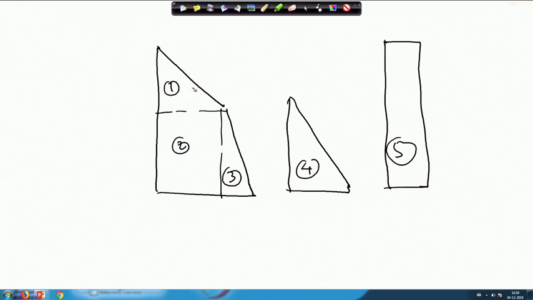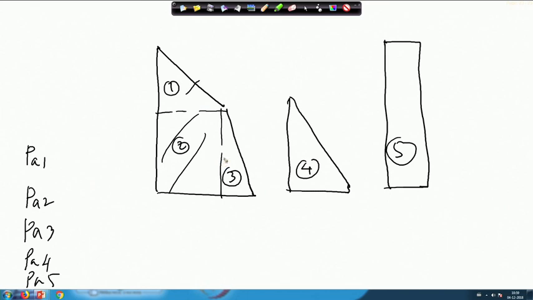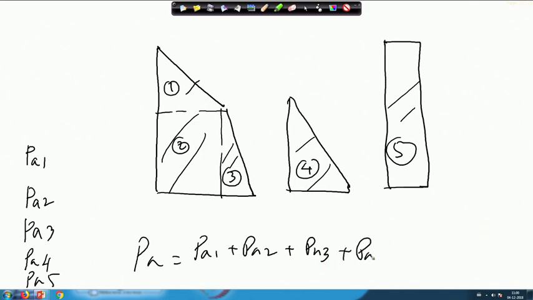You have to find out first of all P_A1, then P_A2, then P_A3, P_A4 and P_A5. So, P_A1 is what? Nothing but the area of this diagram, P_A2 means the area of this diagram, P_A3 is the area of this diagram, P_A4 is this diagram, P_A5 is this. So, P_A finally will be equal to P_A1 plus P_A2 plus P_A3 plus P_A4 plus P_A5, like that.